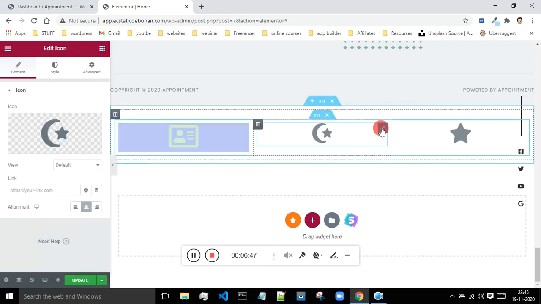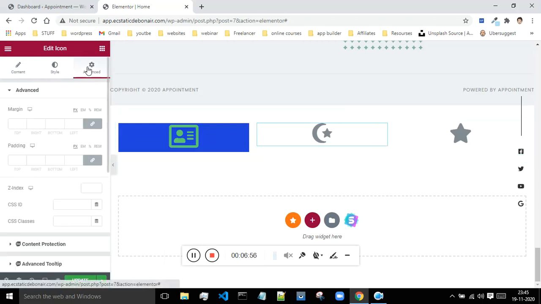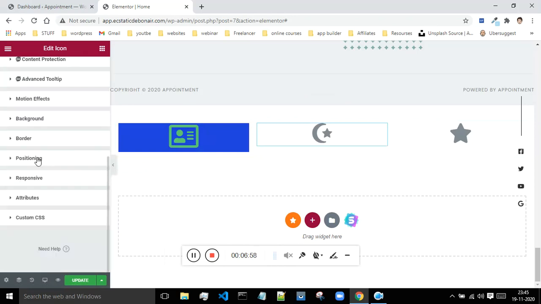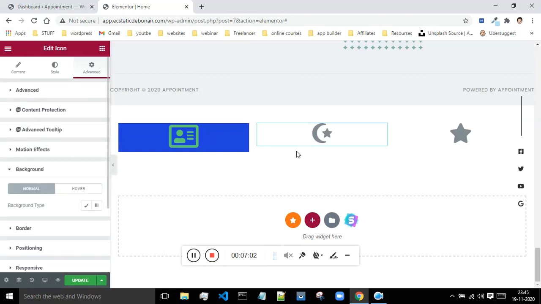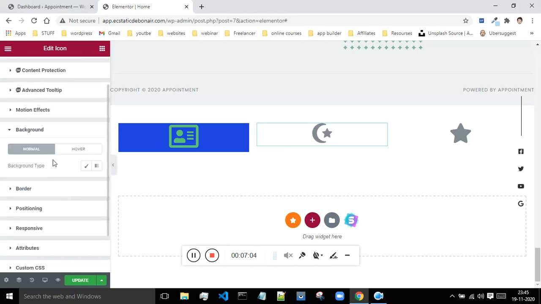and now suppose you want to change the color of this, click on this pencil icon, and go to the advanced, scroll down, click on background. Okay, for this let's try to upload an image.